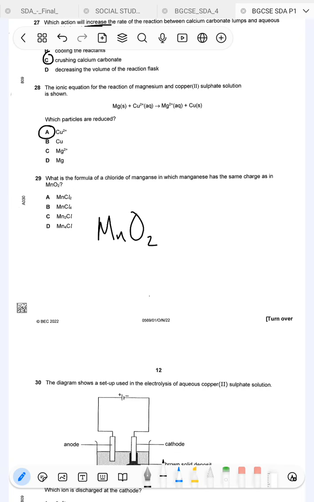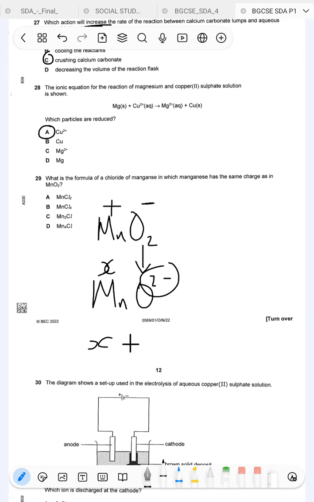Remember, for us to do that, we know that oxygen has O2 minus, and then this one has X plus. We don't know what it is, but we know that if you add X plus this -2, you get